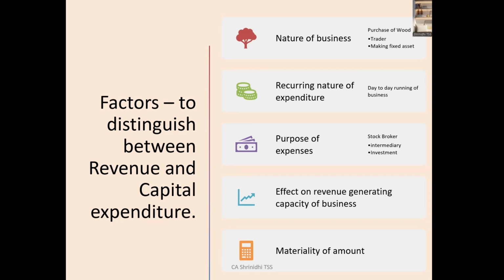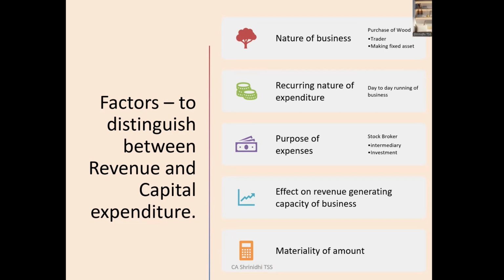For some other industry, say an FMCG company, the purchase of wood for making a fixed asset or furniture for their own factory. Their nature of business is FMCG, so nothing relating to wood. In that case, the wood is purchased, but it is used to make a fixed asset. It becomes a capital expenditure because furniture is once again something that has a long-term use.